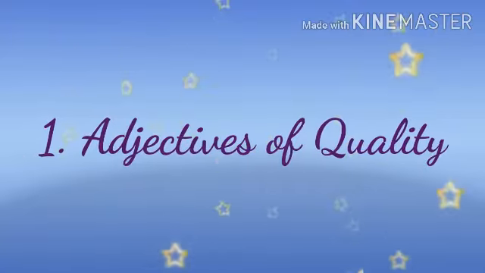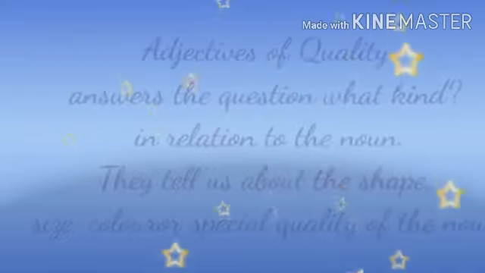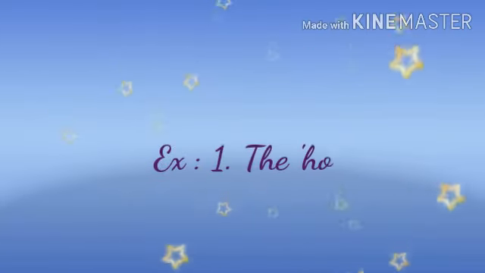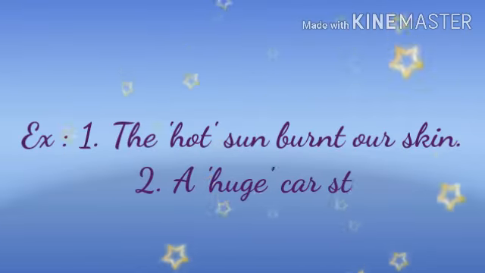So first of all, let us come to adjectives of quality. What do you mean by adjectives of quality? Adjectives of quality answer the question what kind in relation to the nouns. They tell us about the shape, size, color or special quality of the noun. Example, the hot sun burned our skin.